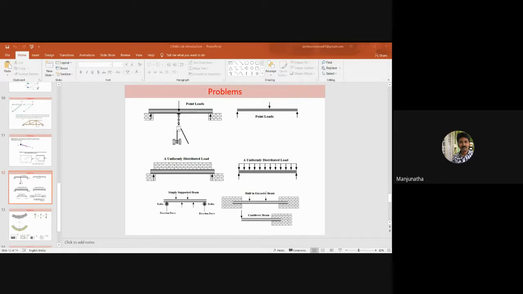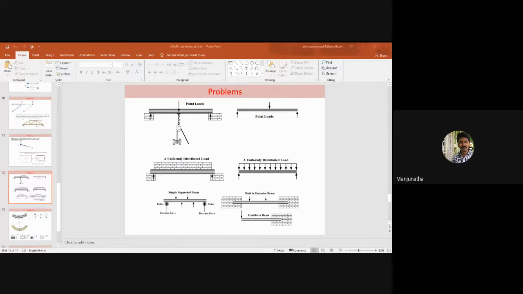Could you please tell me, how do we classify the different types of loads? Point load, uniformly distributed load, and uniformly varying load. These are the three important types of loads which we should be aware of.